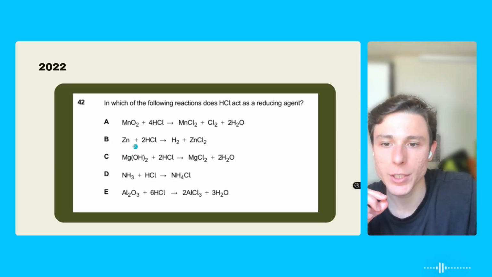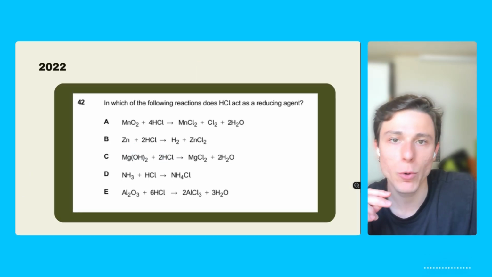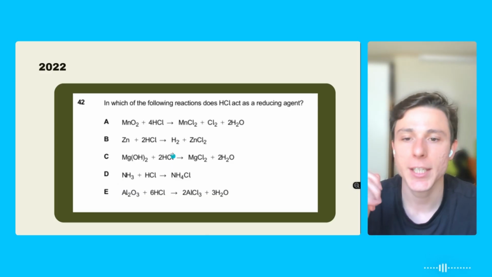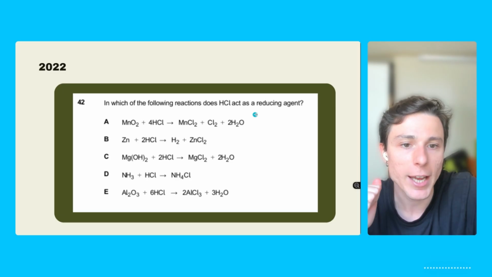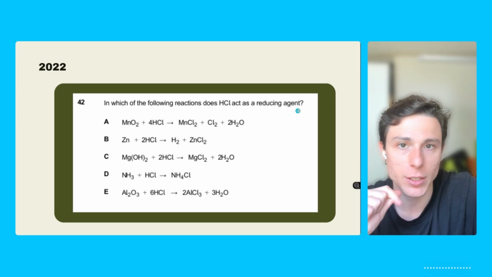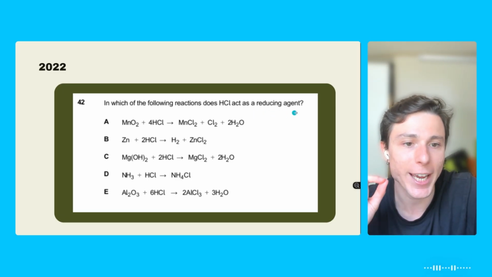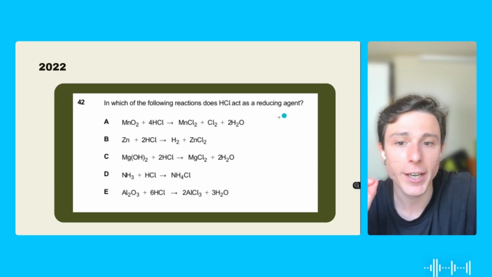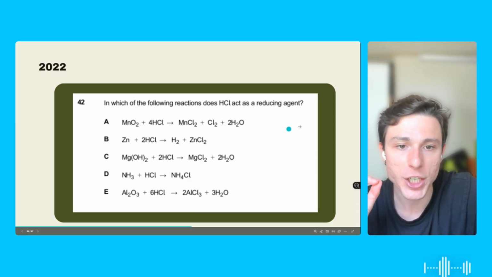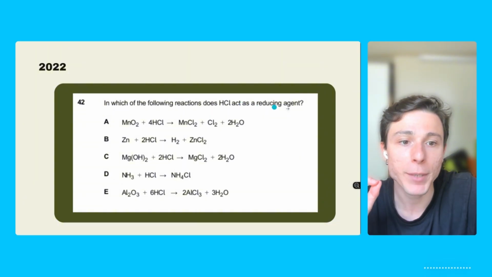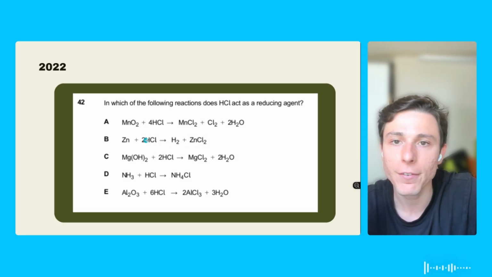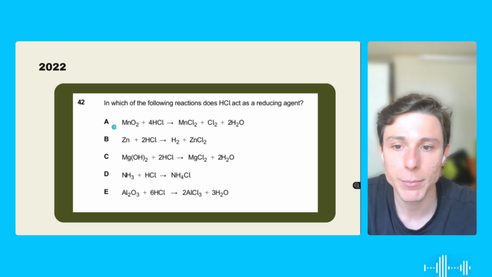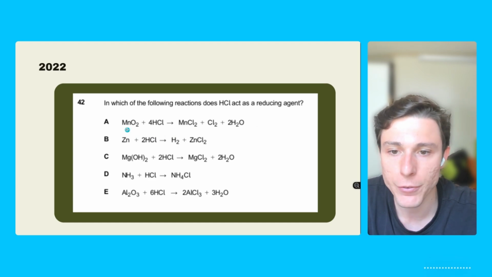So let's put this knowledge into action here. We have a classic question, it shows up a lot, and it's basically asking us, in which of the following reactions does HCl act as a reducing agent? So important, reducing agent. It wants us to identify in which one of these equations we're going to have the HCl being oxidized. In order to do that, what I recommend is to go through each one of them and identify its NOx. Let's take, for example, the first equation. We have this first molecule here.